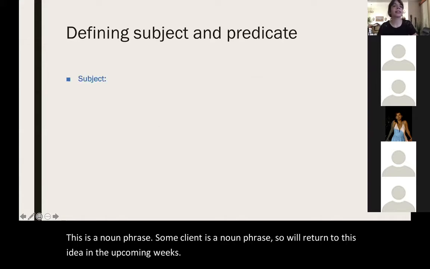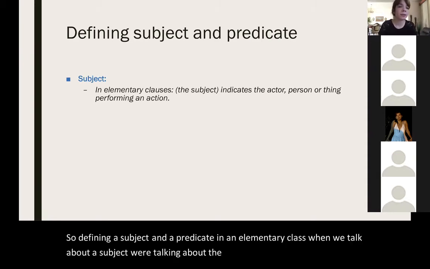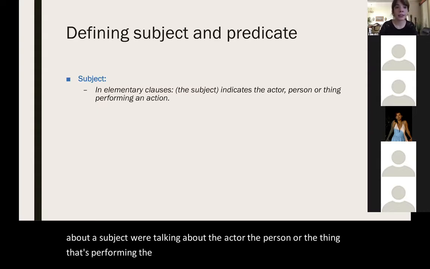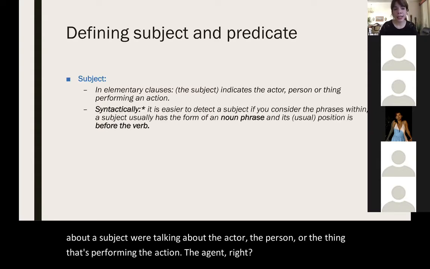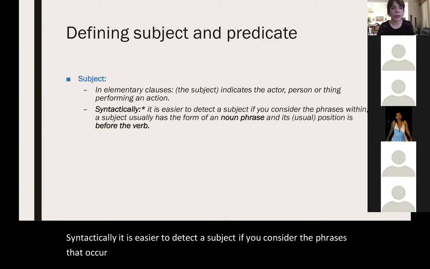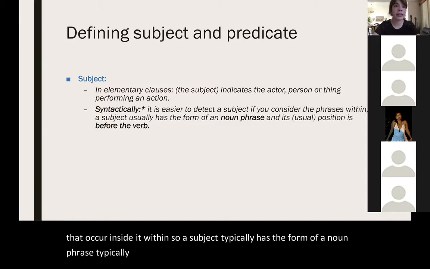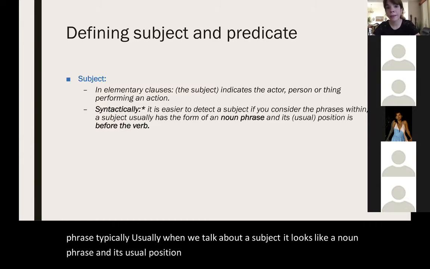So defining a subject and a predicate in an elementary class, when we talk about a subject, we're talking about the actor, the person or the thing that's performing the action, the agent, right? Syntactically, it is easier to detect a subject if you consider the phrases that occur inside it. So a subject typically has the form of a noun phrase. Its usual position is before a verb at the beginning of the clause or the sentence.